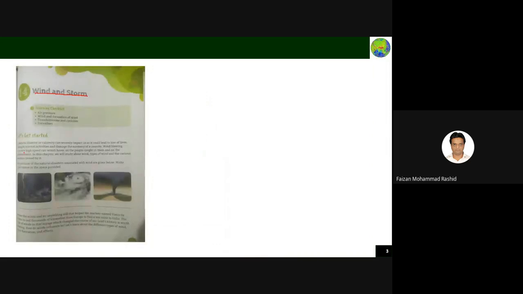Let's get started. A natural disaster or a calamity can severely impact life. A wind blowing at very high speed can have effects on the environment in this chapter. We have many types of structures like trees, houses, and automobiles, maybe a car.